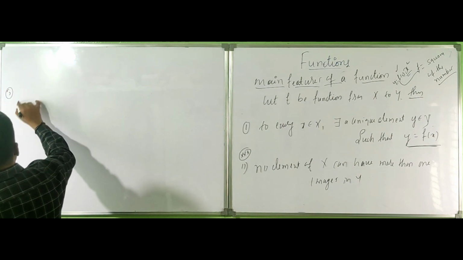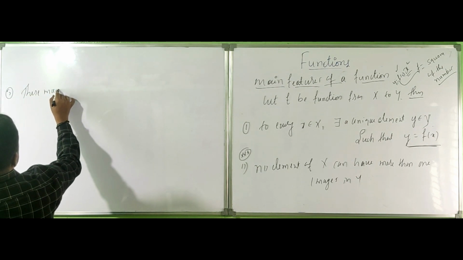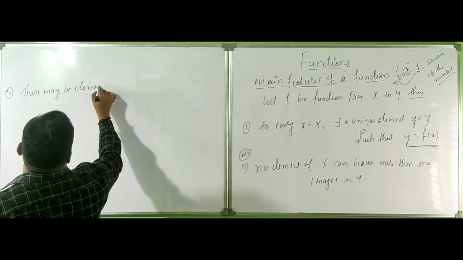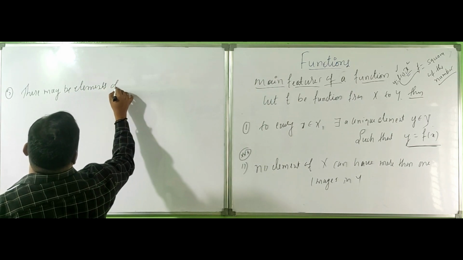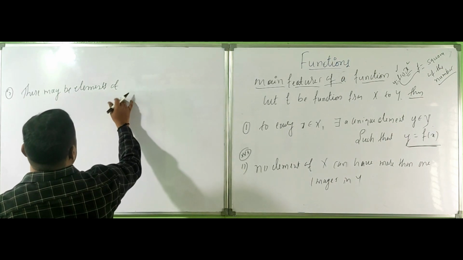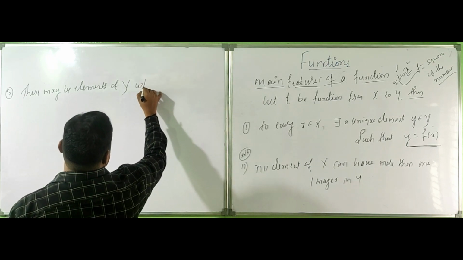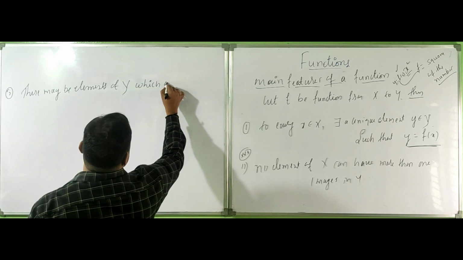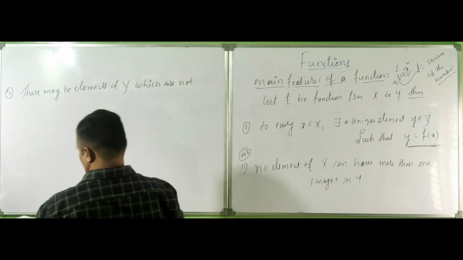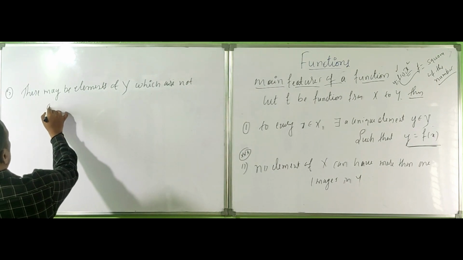there may be elements of capital Y, not small y, capital Y, which are not associated with any element of x.